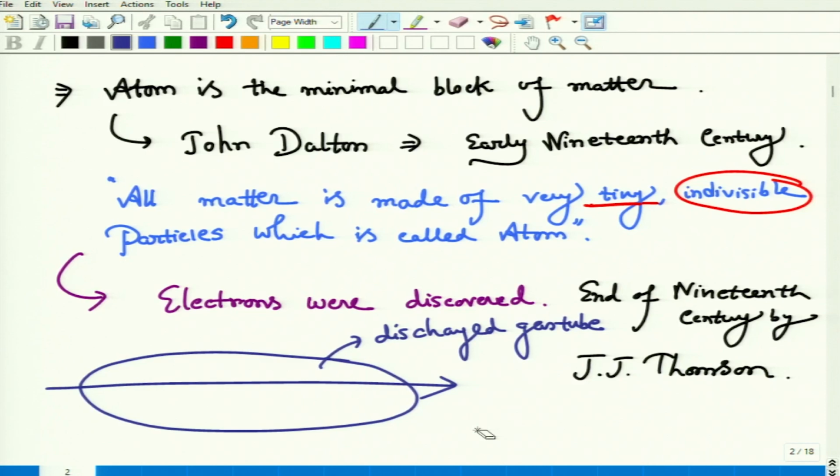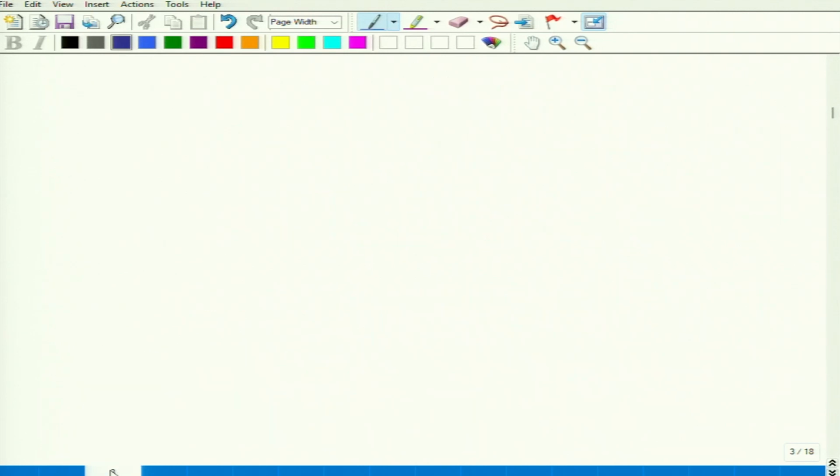I am not getting into that because we have already discussed these things and we are familiar with the results of this experiment. But we should consider the results. What was the result of the experiment which discovered the electron? J.J. Thomson